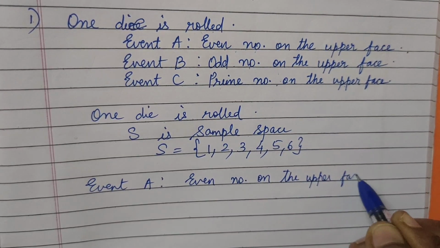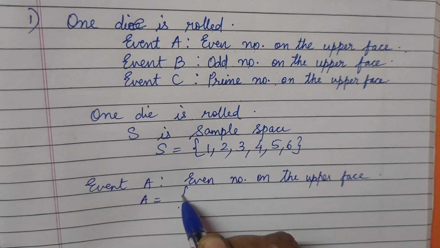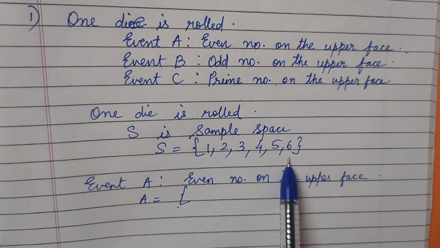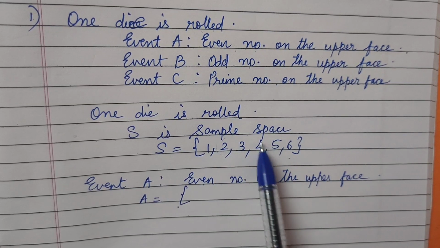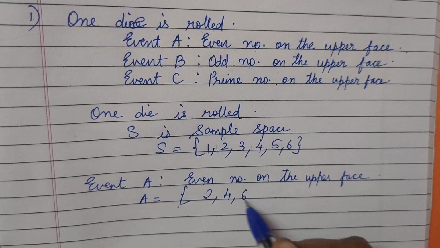Yes, once we have written, now what we have to write in the form of a set. A equals favorable outcomes, even number. Even numbers from where? From the sample space here. So which are all the even numbers? 2, 4 and 6. So we will write 2, 4, 6.